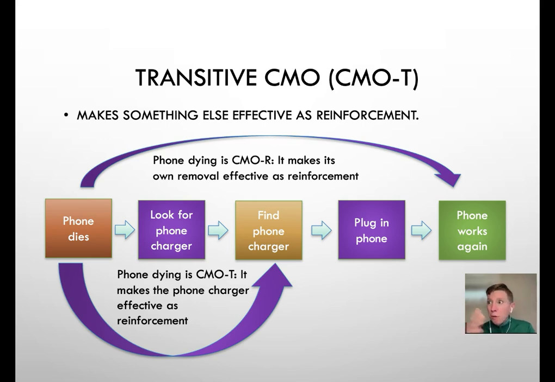And the behavior of pulling over and going to the drive-through are all increased because in the past, those have been connected with that. So it is just a CMO-S. The easiest way to remember this is it's a surrogate. It's a stand-in. It is literally just taking the place of. That's why this visual is helpful for me. So unlike CMO-T, where it's transitive, it makes something completely different effective as a reinforcer, a CMO-S makes a stand-in for itself effective as a reinforcer. Make sense?